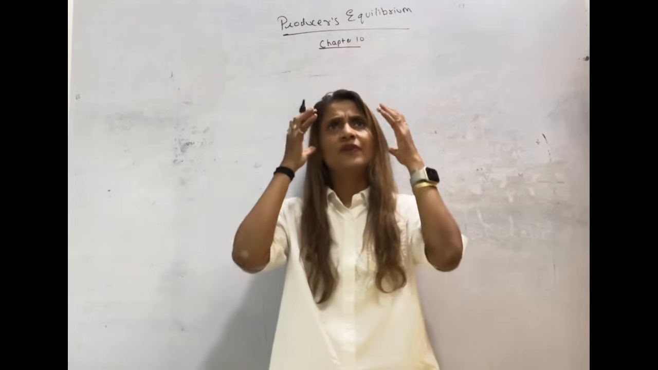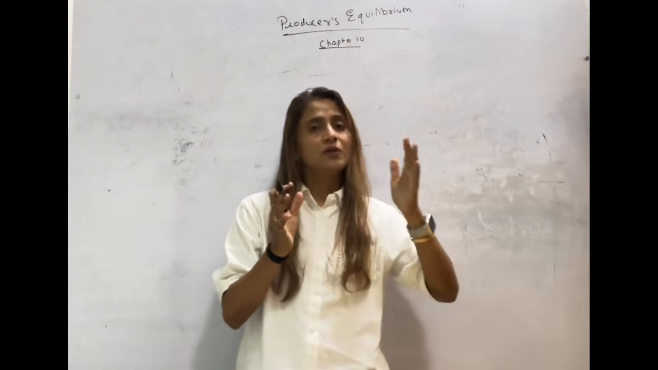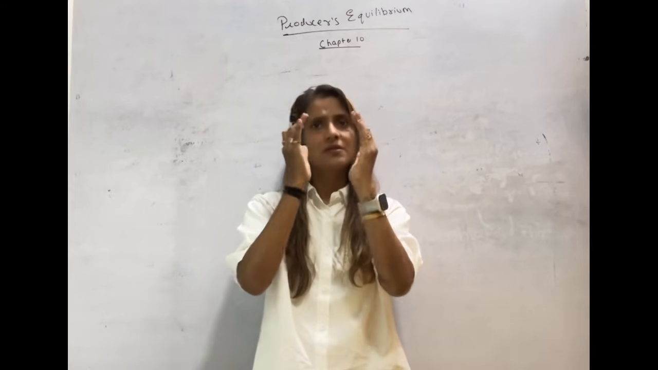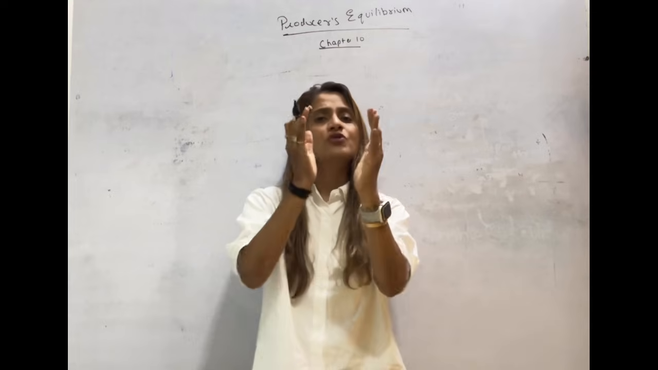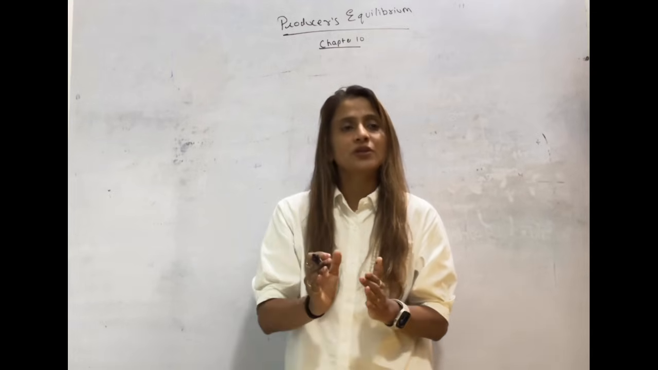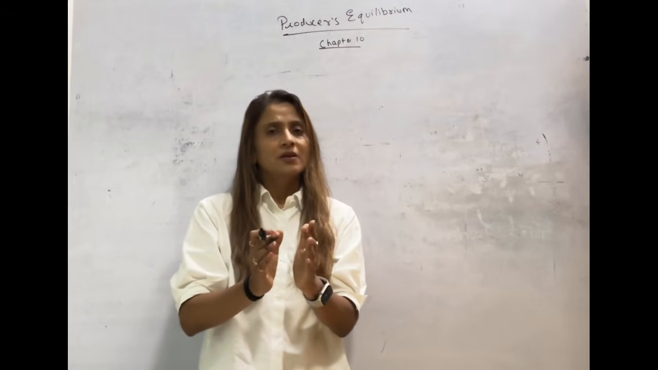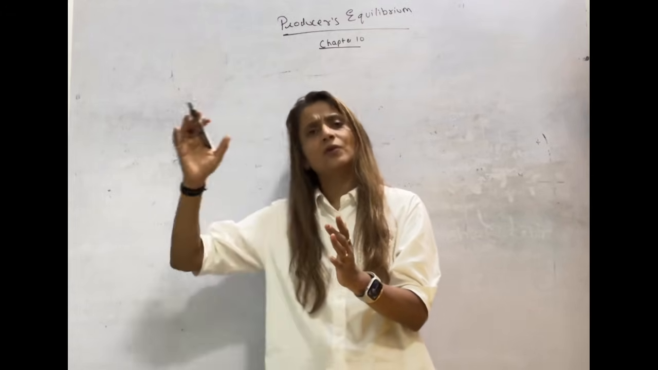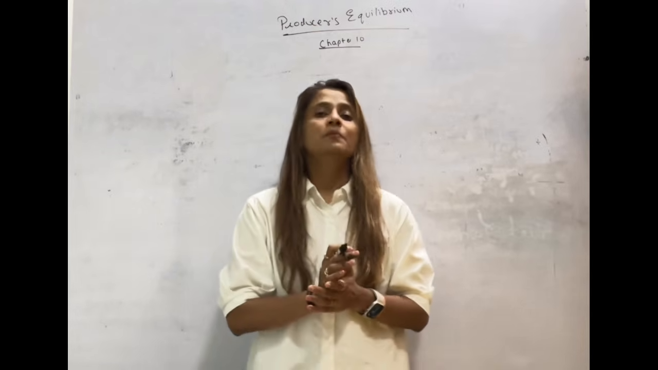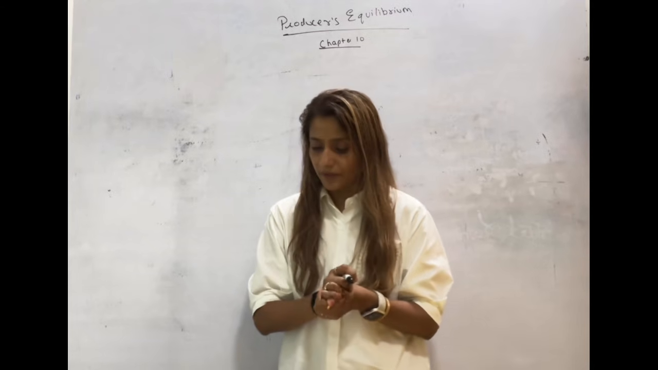Remember one thing, when a firm is at equilibrium, they neither want to increase their output nor decrease their output. Equilibrium means what? Stable. You don't want to change that situation. So producer would not like to change the situation when his profit is maximized. At that point, he would neither want to increase the output nor decrease. So that is called as producer's equilibrium.